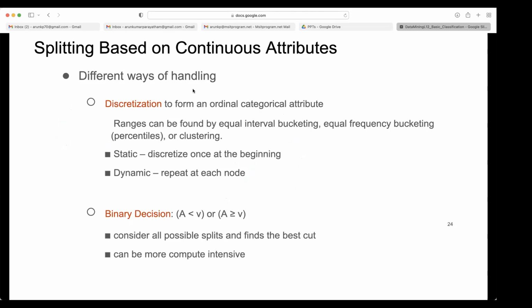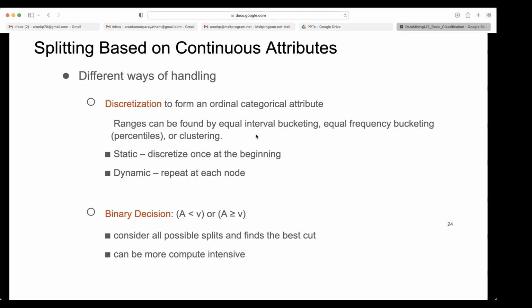There are different ways of handling it. One is discretization to form an ordinal categorical attribute, so you can make them groups. If it is age, then you can say 10 groups with interval length 10, or go by frequency. The first 10% of people, whatever covers from 0 to that, then the next 10%, the next 10%. We go by frequency: that many objects should come in that bucket, then we start the next from there onwards.